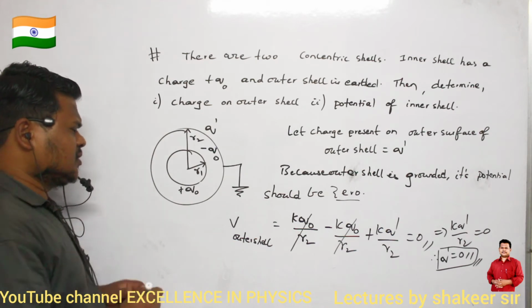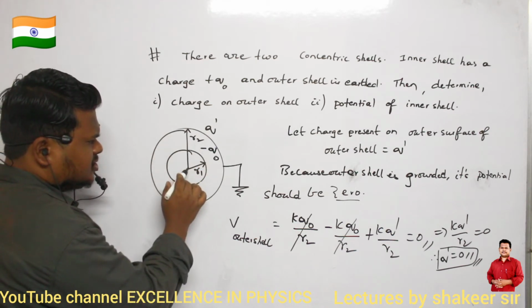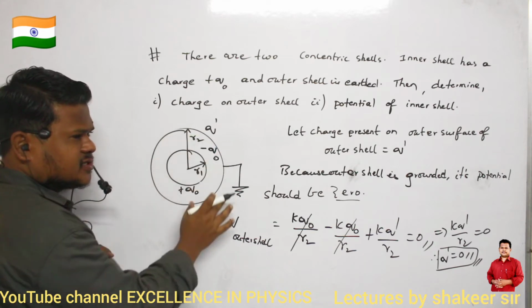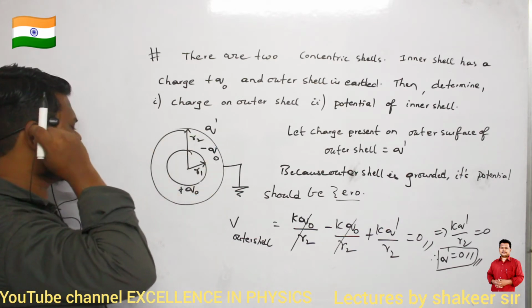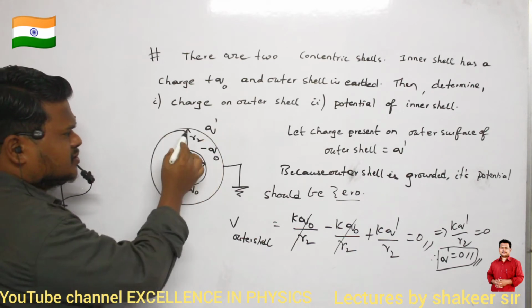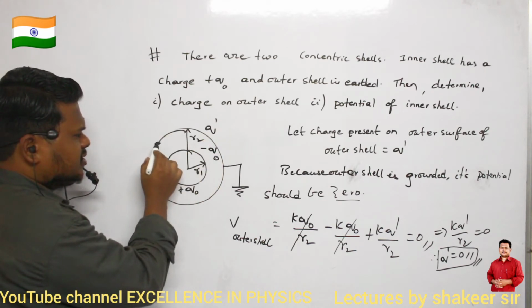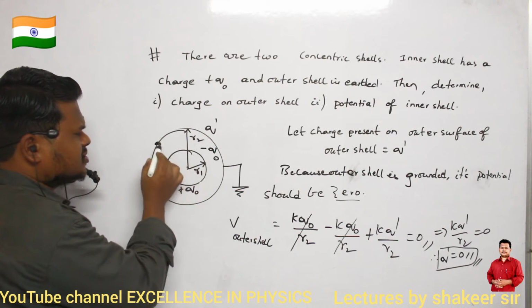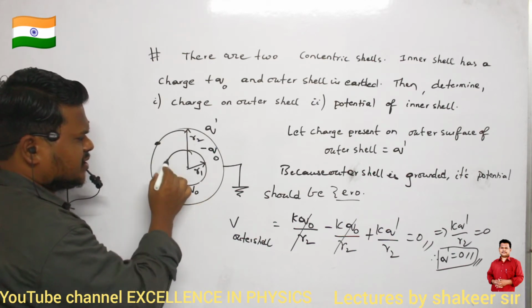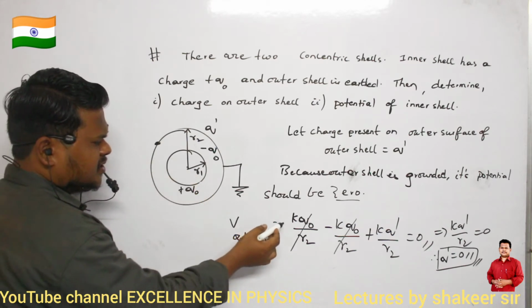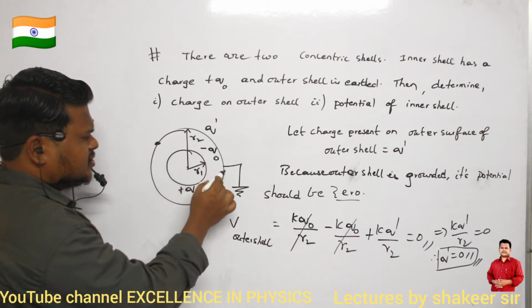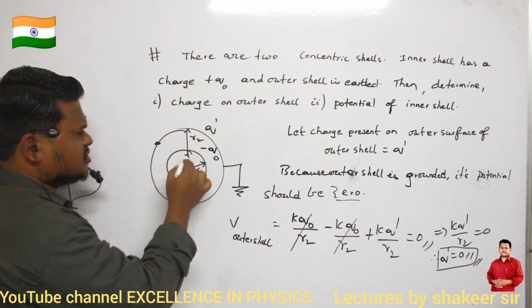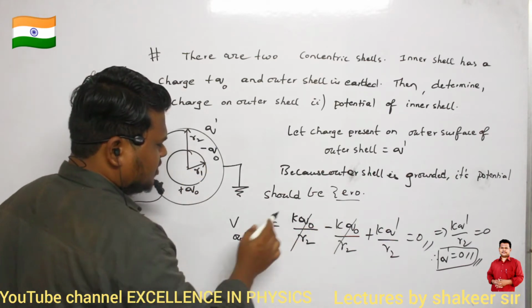No doubt, no? So this smaller shell is present inside this bigger shell. So therefore this smaller shell will behave like a point charge for outer surfaces. For example, if I want to calculate potential here, then for this shell, this is an outer point only, no? So the smaller shell behaves like a point charge. And due to the point charge, K Q naught divided by R2. Next, this minus Q naught is present on the same outer shell whose radius is R2. So minus K Q naught divided by R2.